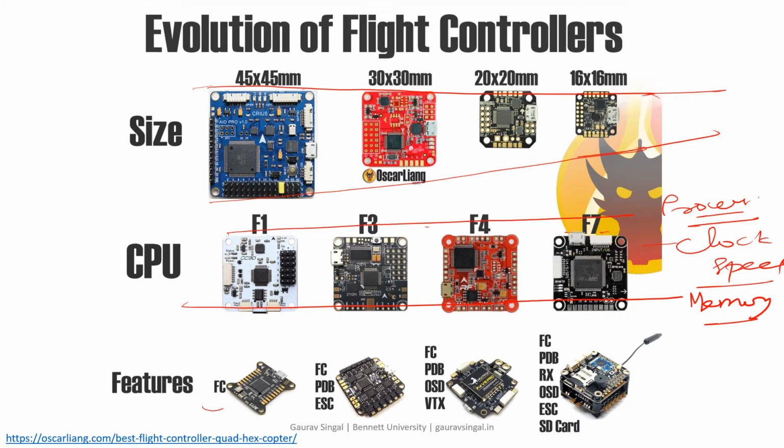Before that, only the flight controller was on the board. Now you have a flight controller with PDB and ESCs on the board. Then flight controller, PDB with OSD also. On-screen display is also enabled with the device. And now there are so many things. They are saying all components should be directly connected to the main board, so there's no requirement for different chips. You can use a single chip for all the components. The size is decreasing from 45 by 45 mm to 16 by 16 mm. This much reduction is possible now.